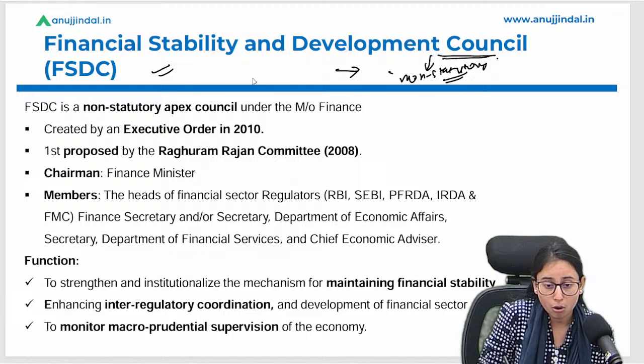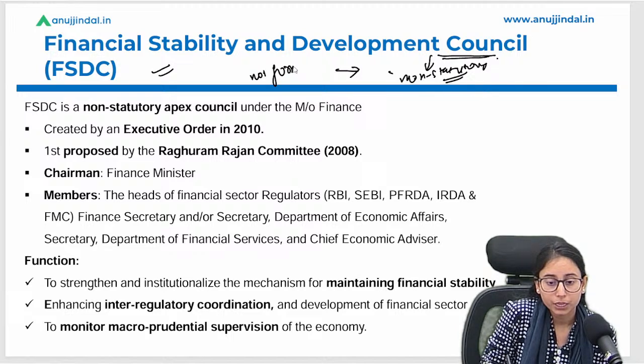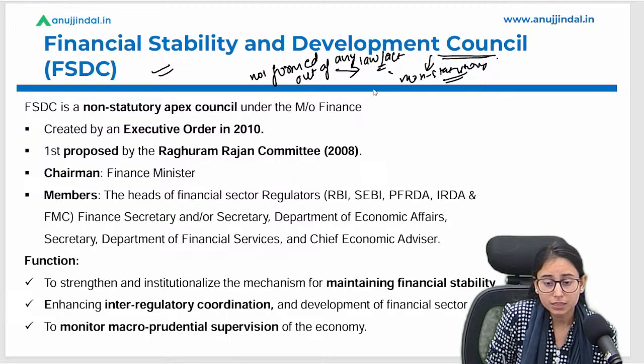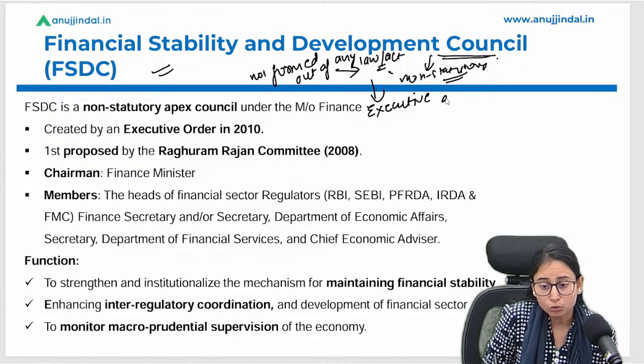It is not formed out of any law or act. Okay, so this is a council that has been created out of executive order.